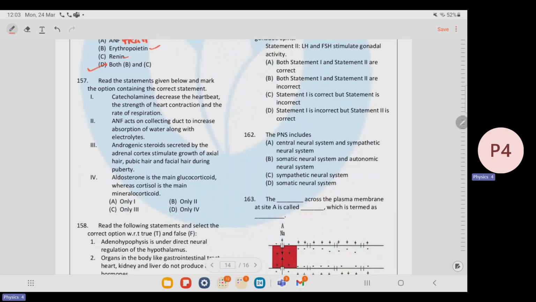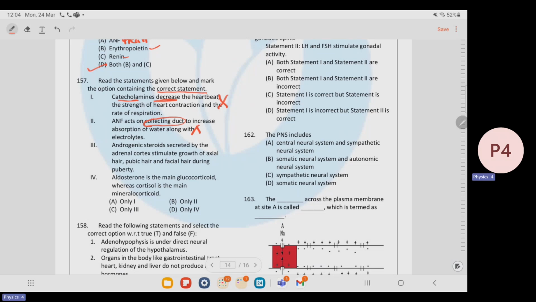Next, read the statements given below and mark the option containing the correct statement. Okay, catecholamines decrease the heartbeat. No, it is an emergency hormone. It will increase the heartbeat. So this statement is wrong. ANF acts on the collecting duct to increase absorption of water along with the electrolytes. Again, no. ANF doesn't act on the collecting duct. It acts on the walls of the blood vessels.